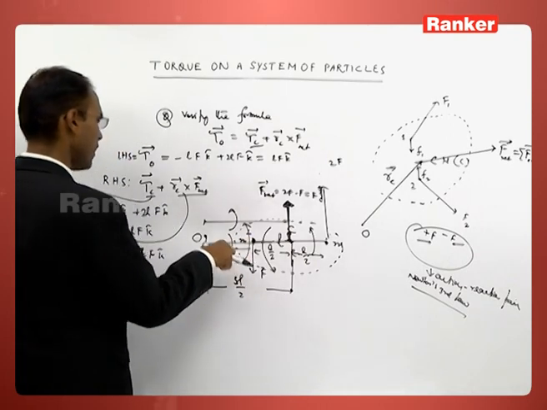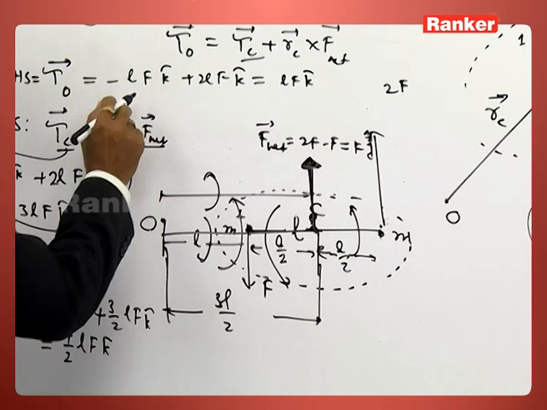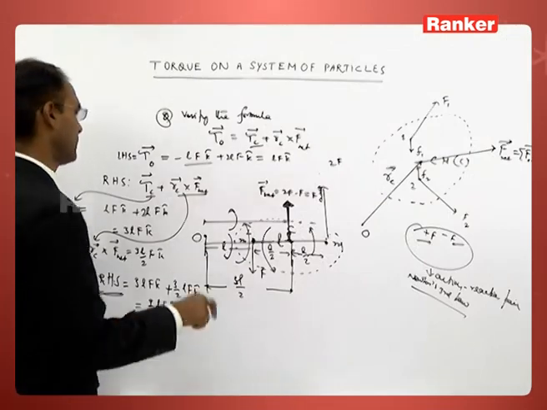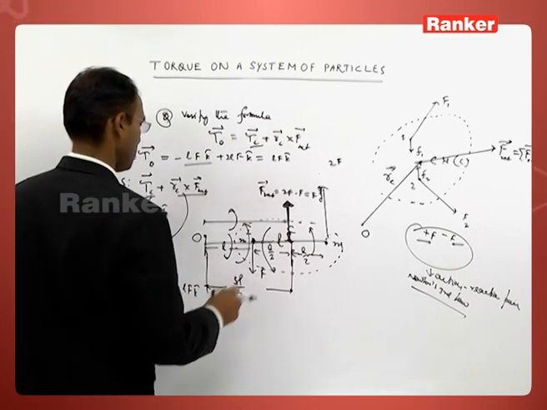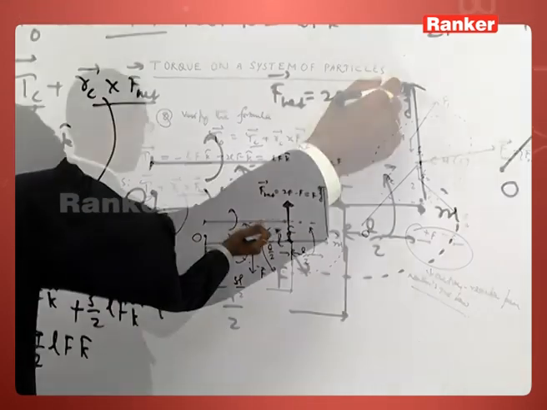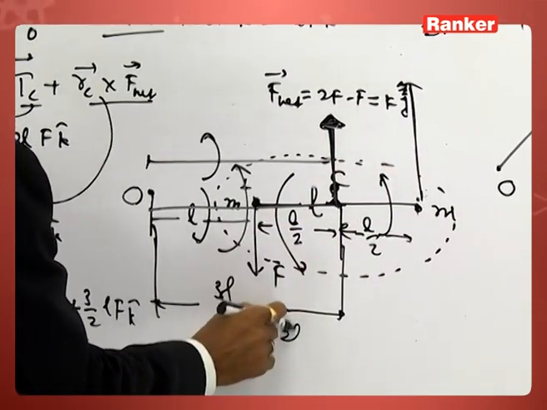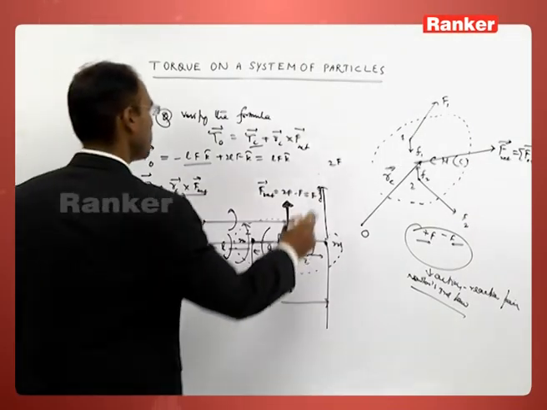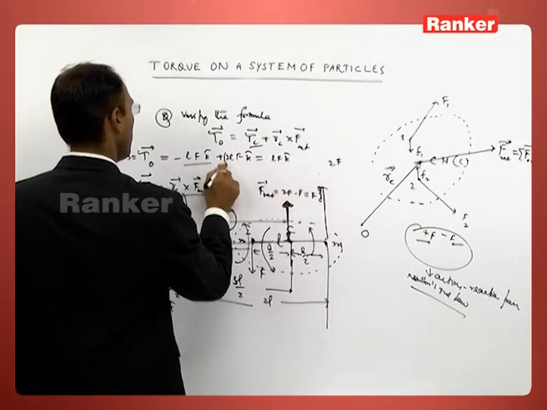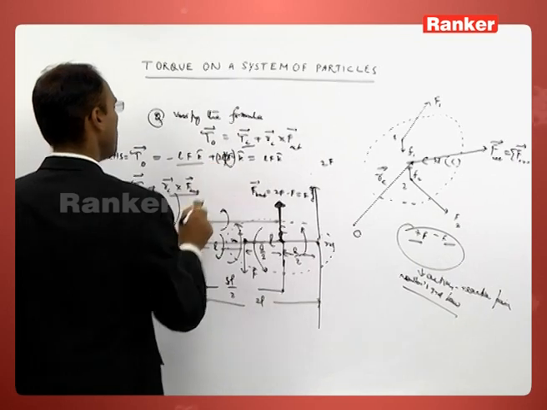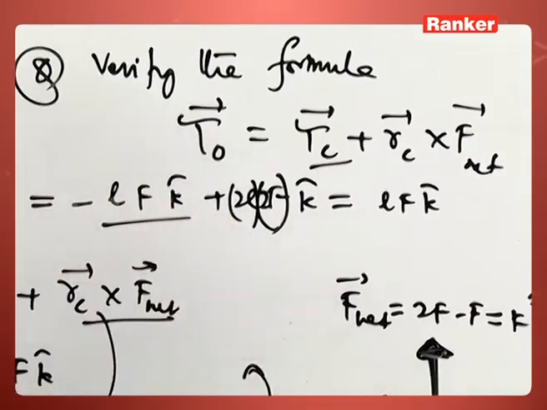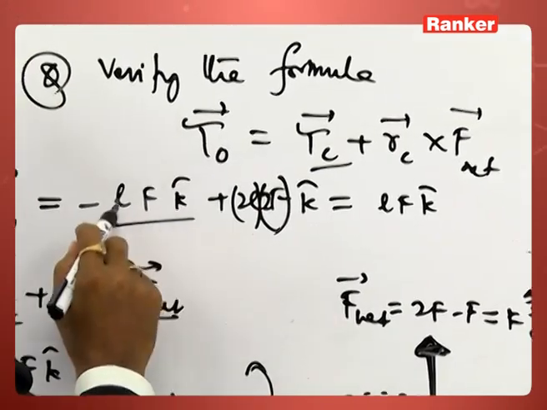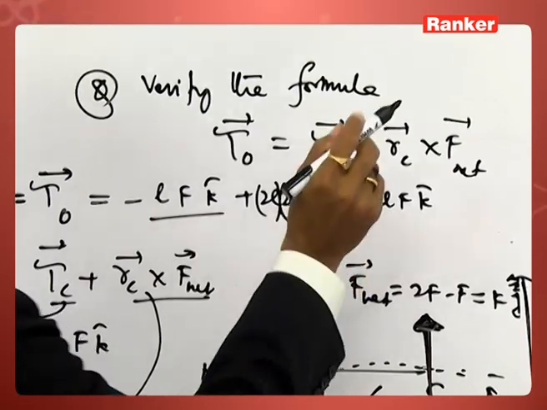This force is producing a torque in negative z direction, L into F. This force produces a torque at a distance of 2L from the given point. This force is 2F. Therefore, 2L into 2F. How much? 2 into 2, 4 into F KAB. So, minus 1 plus 4, 3.